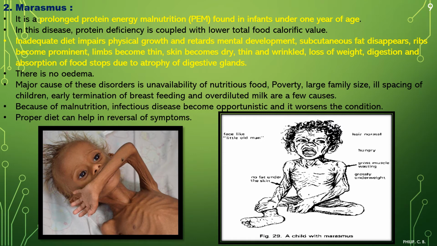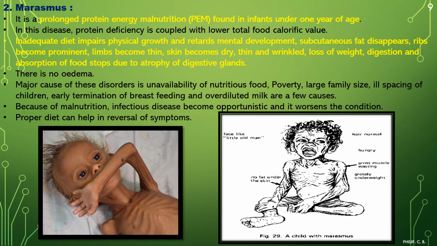Now you can take the points one by one. It is a prolonged protein energy malnutrition, that is PEM, found in infants under 1 year of age. Now we can see the difference between Kwashiorkor and marasmus. Both are because of protein, but Kwashiorkor occurs between 1 to 3 years and marasmus in less than 1 year, or we can use the term infant, correct?